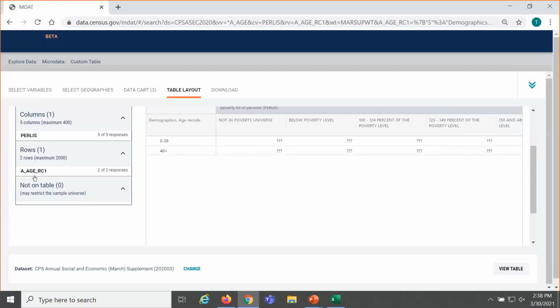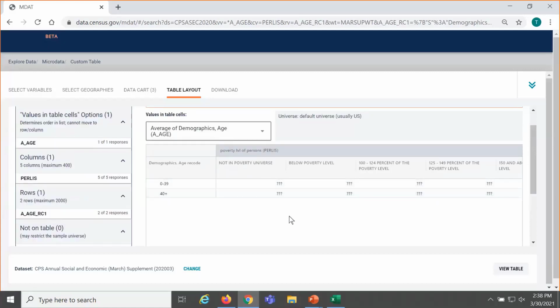So you just drag, hold, and move that from not in table to rows or columns. Here I'm going to put it in the rows. And we can see this table preview showing us we're going to get data for different poverty categories. I'm interested in this category for below poverty level and the two age categories we just created.